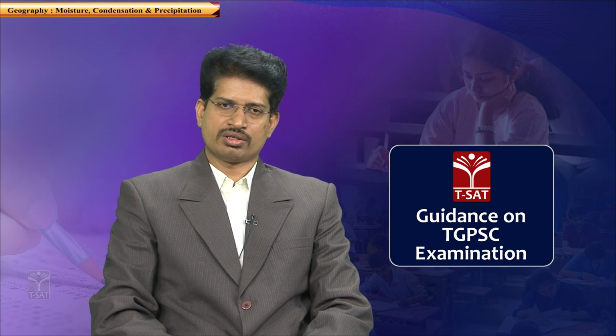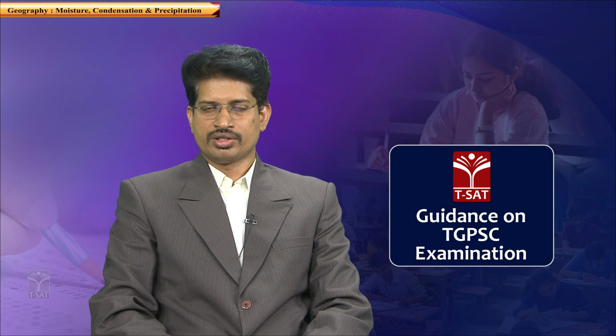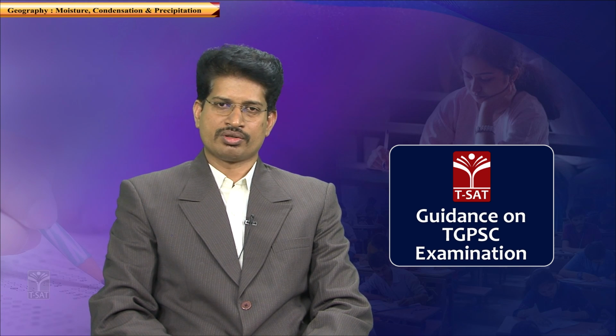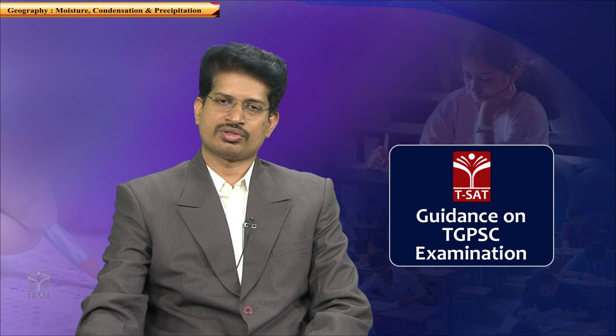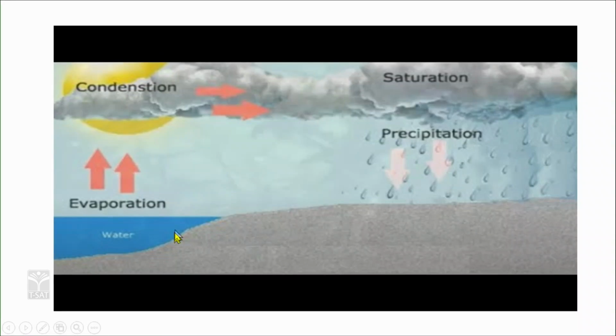So saturation can happen in 2 ways. One way is addition of water vapor to the air. Second is a decrease in temperature, which leads to a decrease in the capability of the air parcel to hold water vapor. So saturation happens and precipitation happens. Because this precipitation is due to the movement of air and moisture, and convection is the movement of matter leading to precipitation, this form of rainfall is known as convectional rainfall.